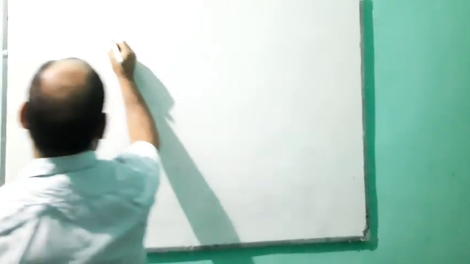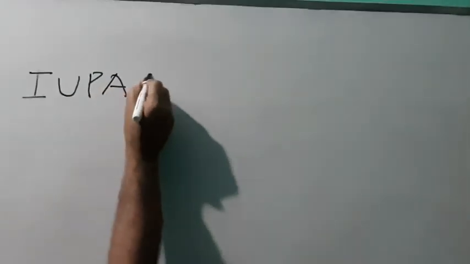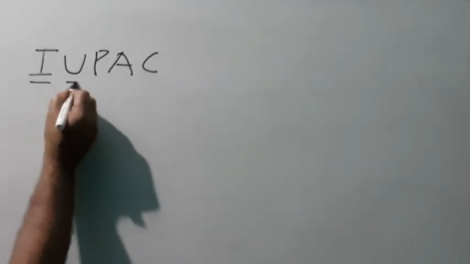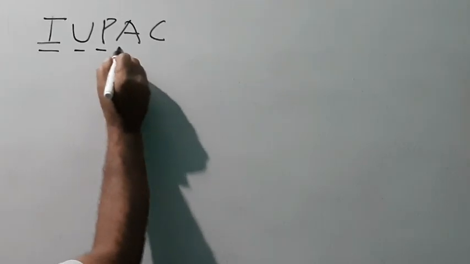Today, I am going to discuss the nomenclature of organic compounds, and this is done under the supervision of IUPAC, the International Union of Pure and Applied Chemistry.